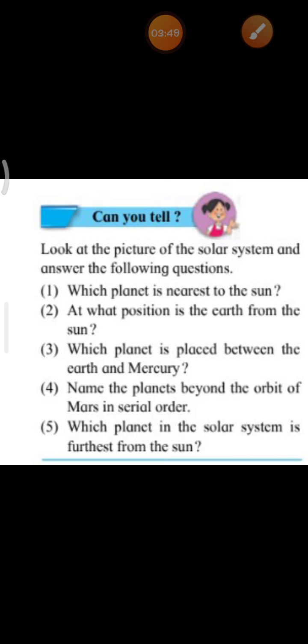Next, we have seen about planets. The heavenly bodies that do not twinkle are called planets. We had seen that stars twinkle, but unlike stars, planets do not twinkle.